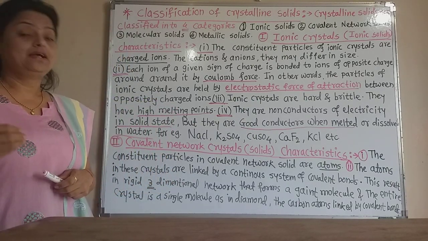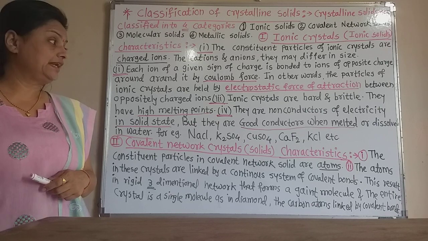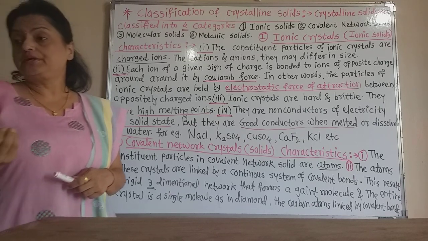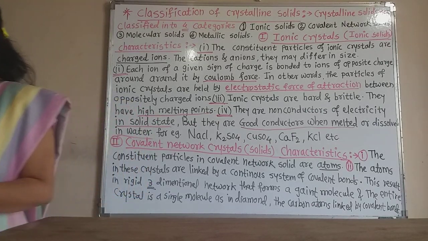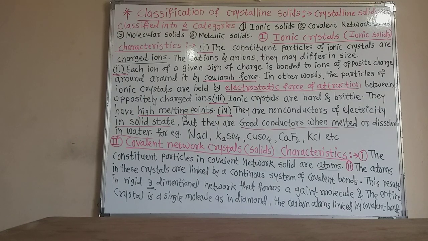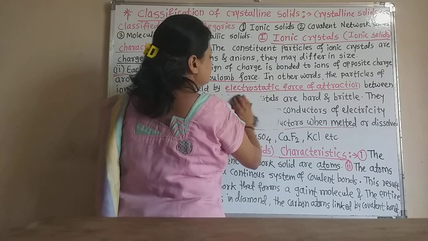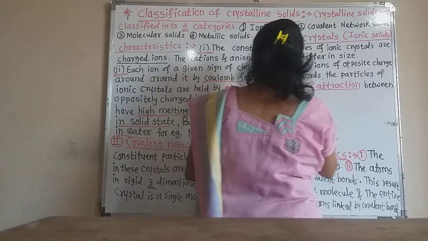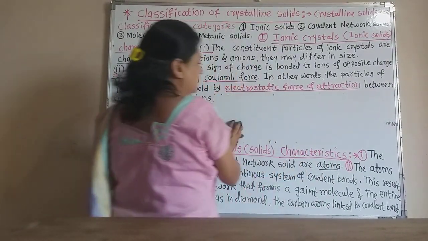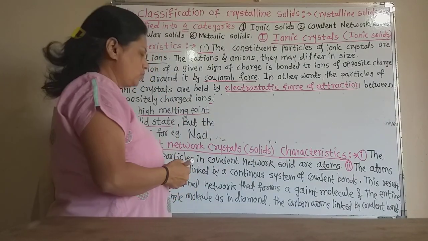You may see the structure of the diamond, how it has the network in such a way. See here, I draw a small structure of diamond.